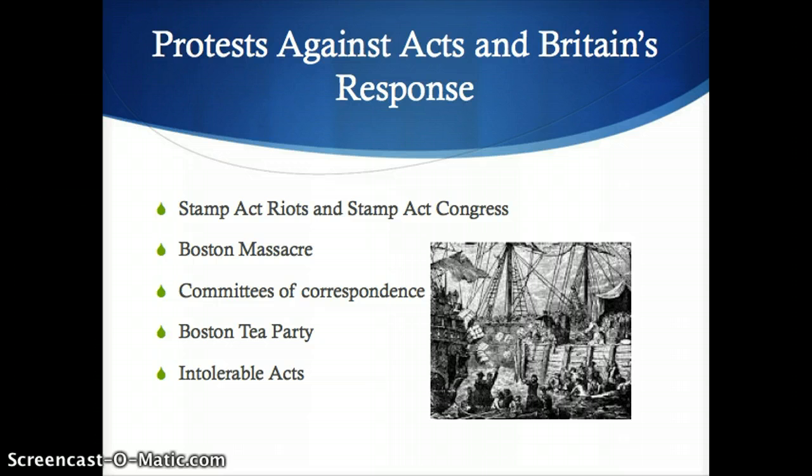As an act of resistance to the Tea Act, members of the Massachusetts colony in the Boston area dressed up as Native Americans and boarded British tea ships in the Boston port and dumped boxes of tea into the sea. This was considered an act of destroying British property.